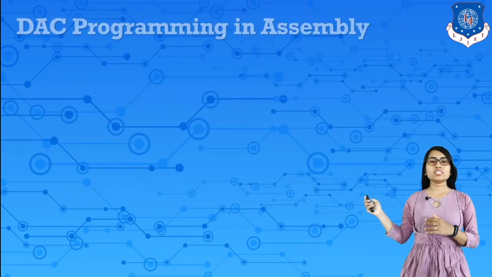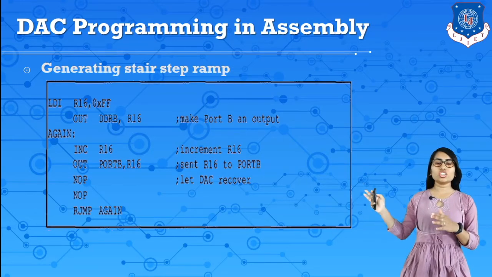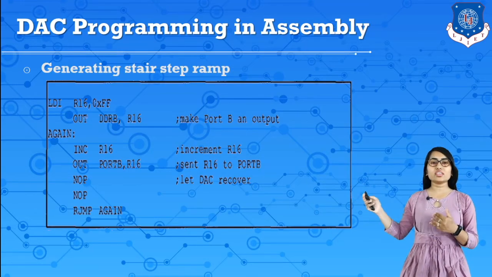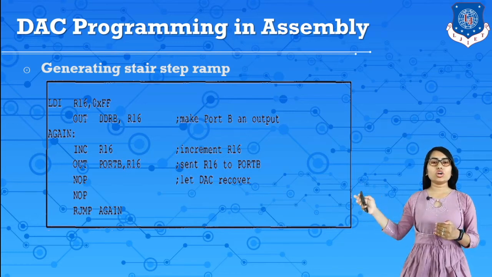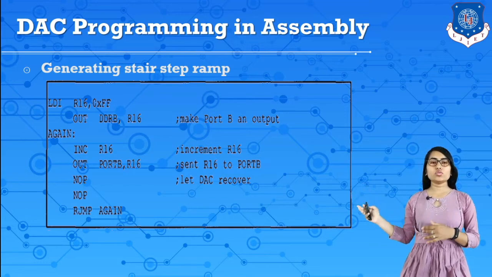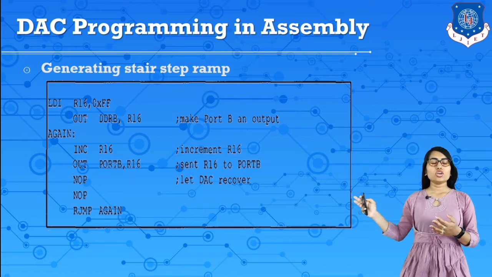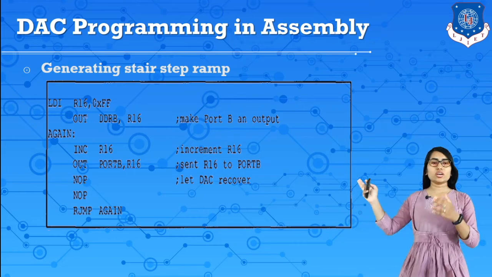Now here this DAC is connected like this, and it has a program like this for generating a staircase ramp. So just make port B an output, then increment the values of this register. So initially 0, then 1, 2, 3 and so on, and this value is sent to port B, and again it does a no operation, which generates a delay, and then it will jump over here again.